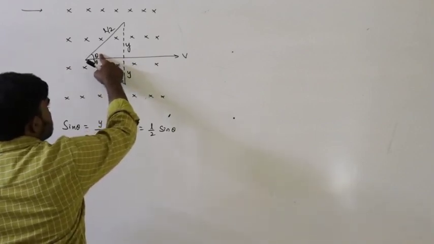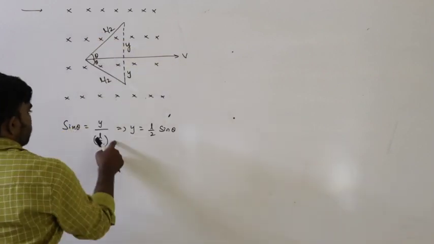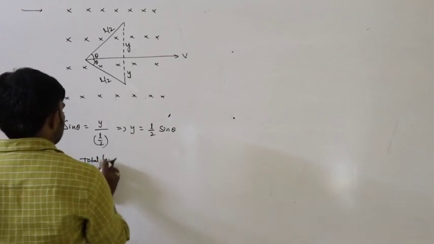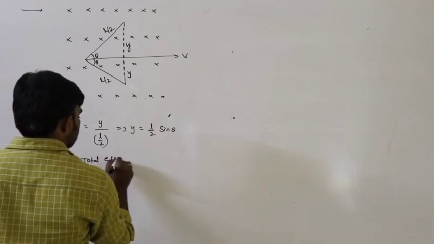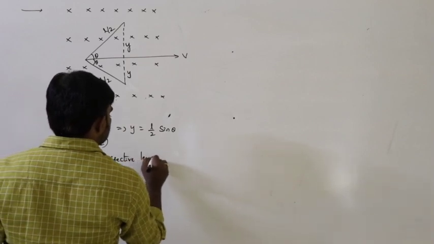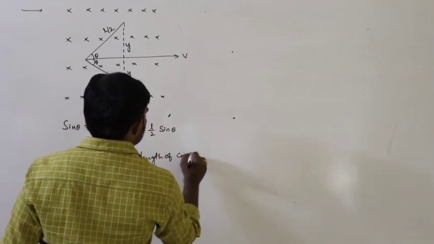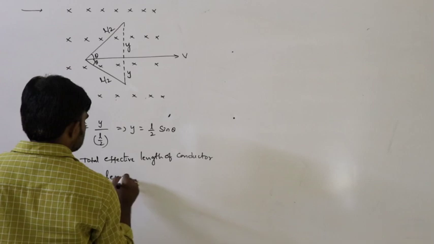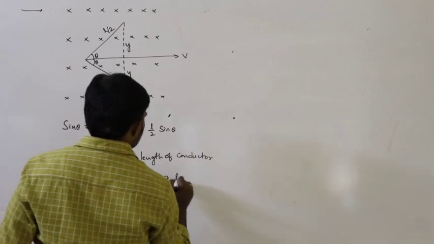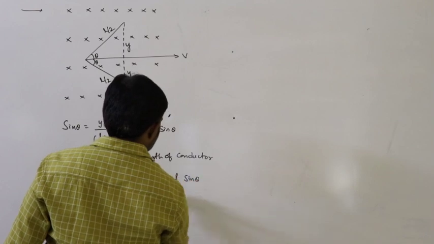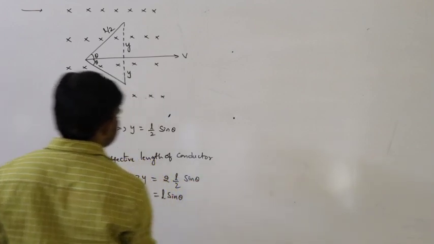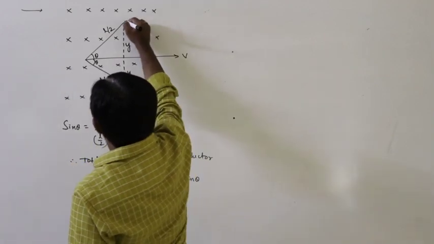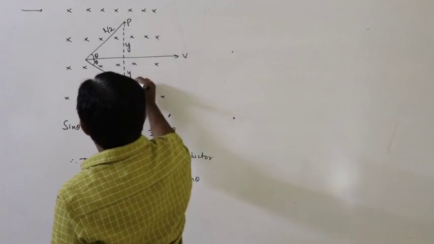Therefore, the total effective length of the conductor, L effective, is equal to 2Y, 2 into L by 2 sin theta, that is equal to L sin theta. So L effective is equal to L sin theta. So the length must be calculated from, let us say, PQ.